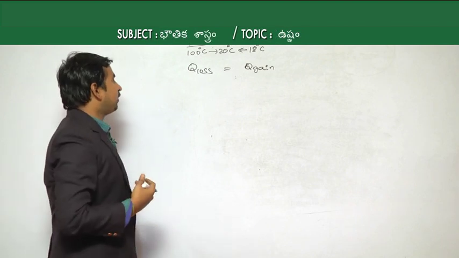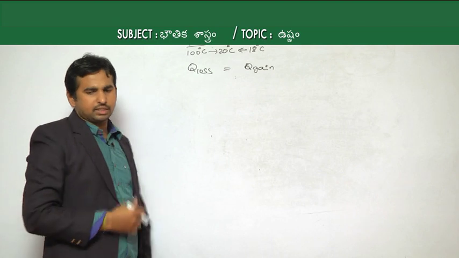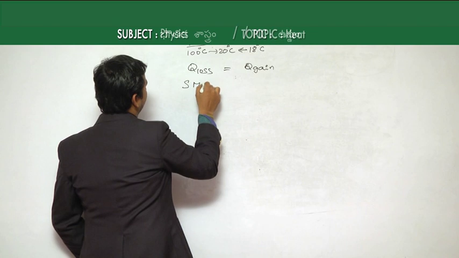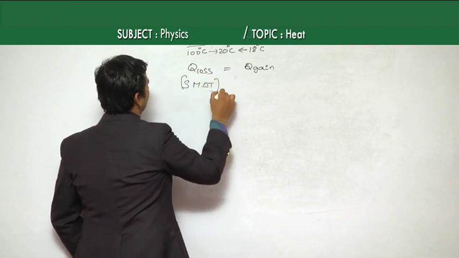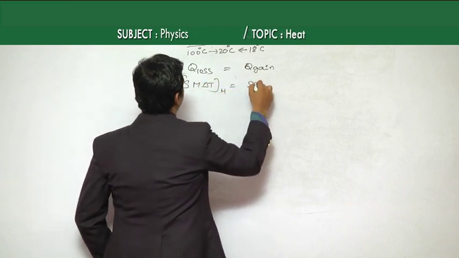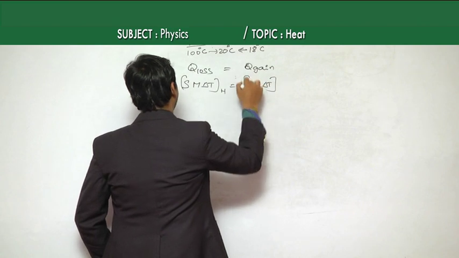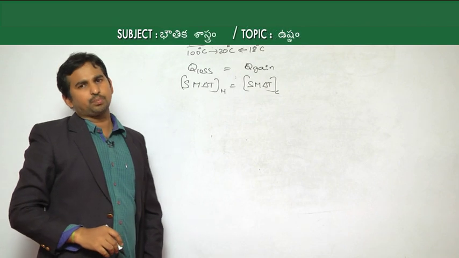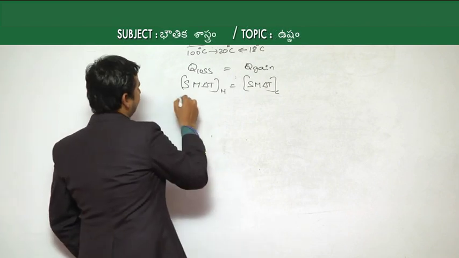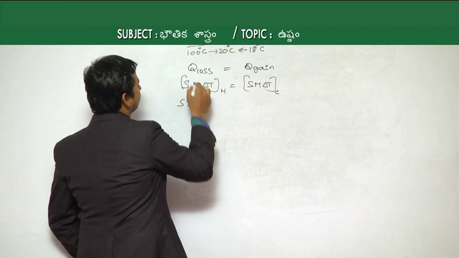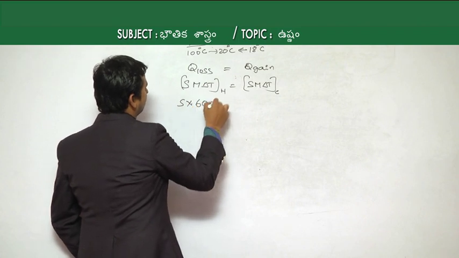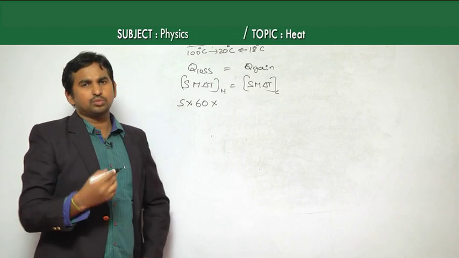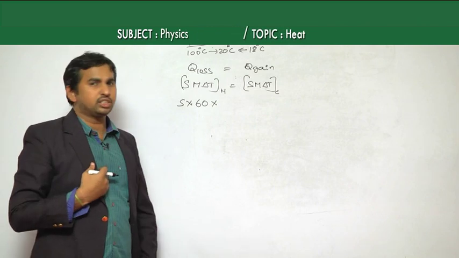For the hot body, its mass is 60 grams. As Q is equal to S m delta T, this is for the hot body, and for the cold body it is also S m delta T. We do not know the specific heat capacity of the solid, so let it be S, with mass 60 grams, and change of temperature: initially it is at 100, and due to the water being present its temperature decreased to 20.